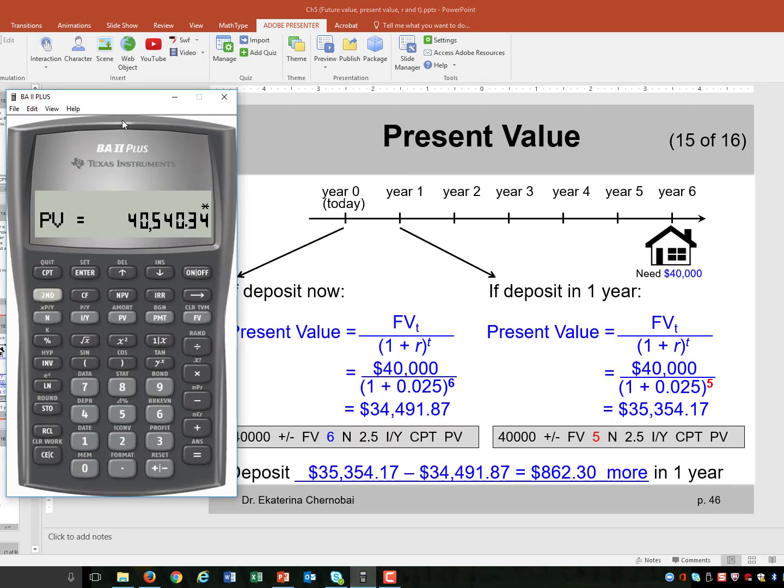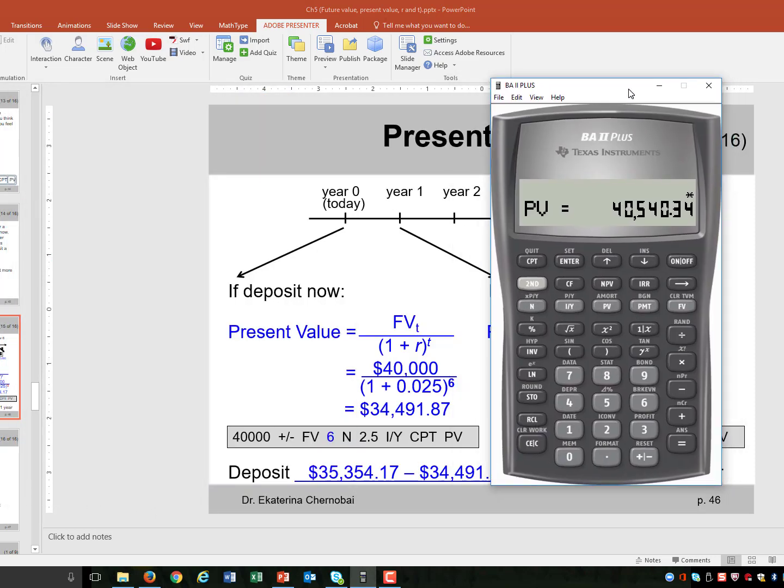In the financial calculator, let me bring it up and put it right here. Let's clear everything. 40,000 is what we need in 6 years. I put 40,000. I change the sign to negative, and I press FV for future value.